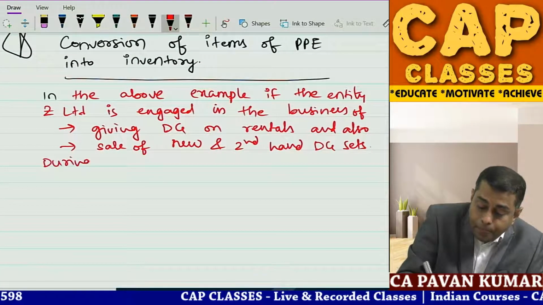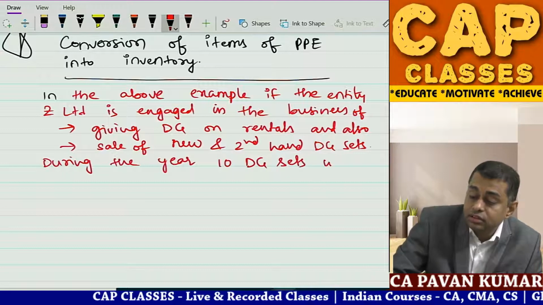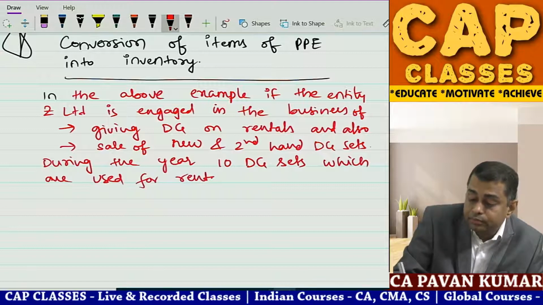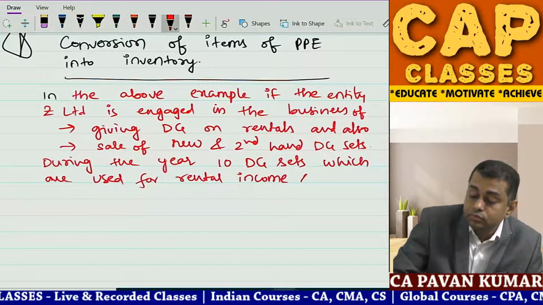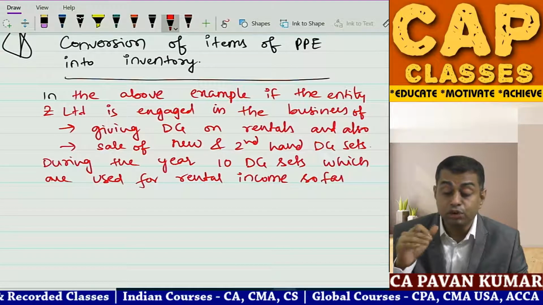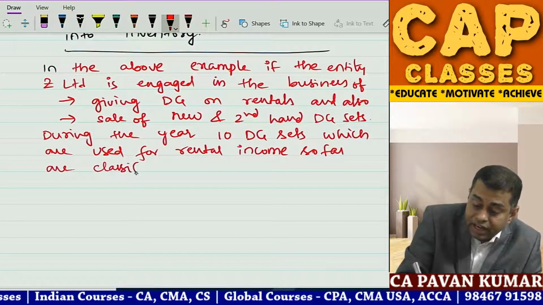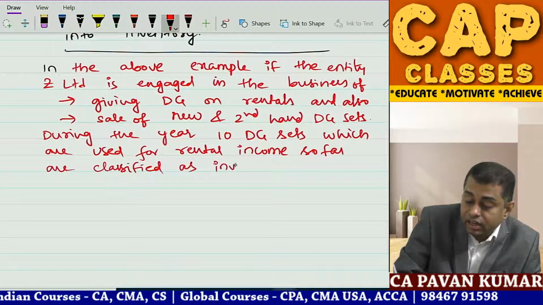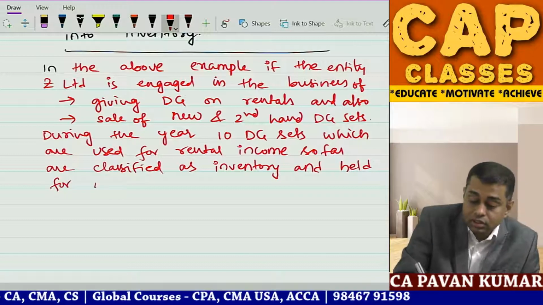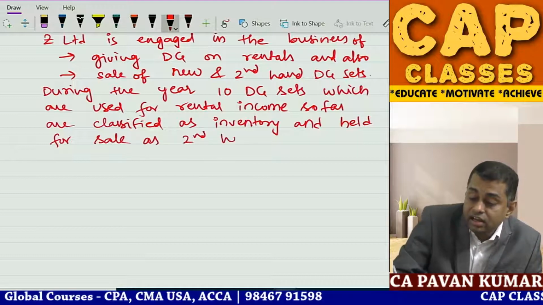During the year, 10 DG sets which are used for rental income so far are classified as inventory and held for sale as second hand DG sets.